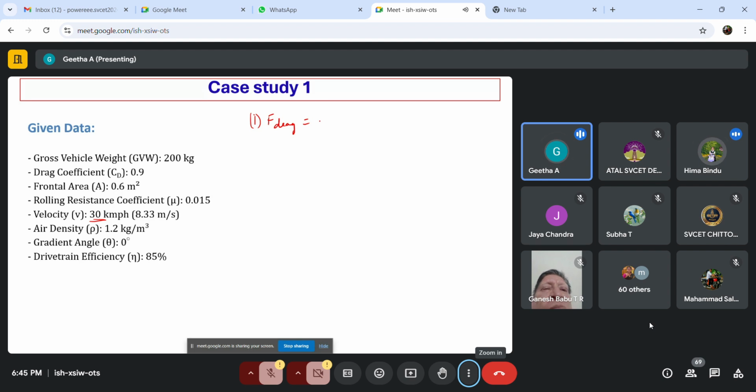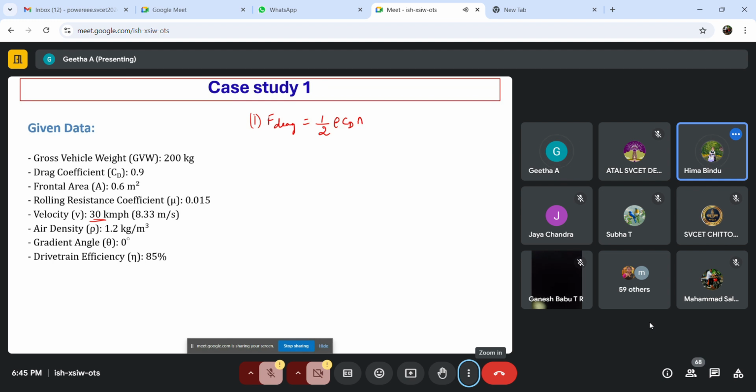Since the velocity given here is constant, we are not going to consider FA, the accelerating force. So drag force is equal to 1/2 rho CD area into V squared, velocity squared. If we substitute the values over there, we know what is rho.